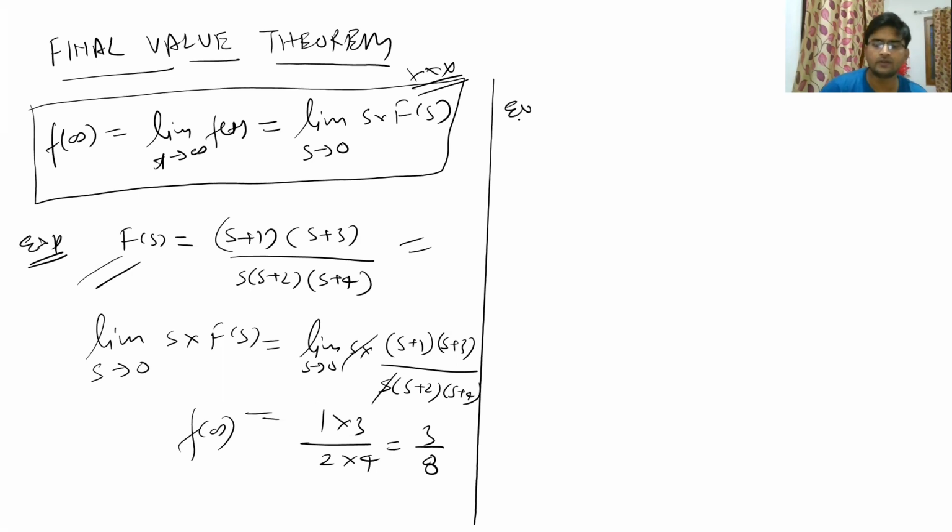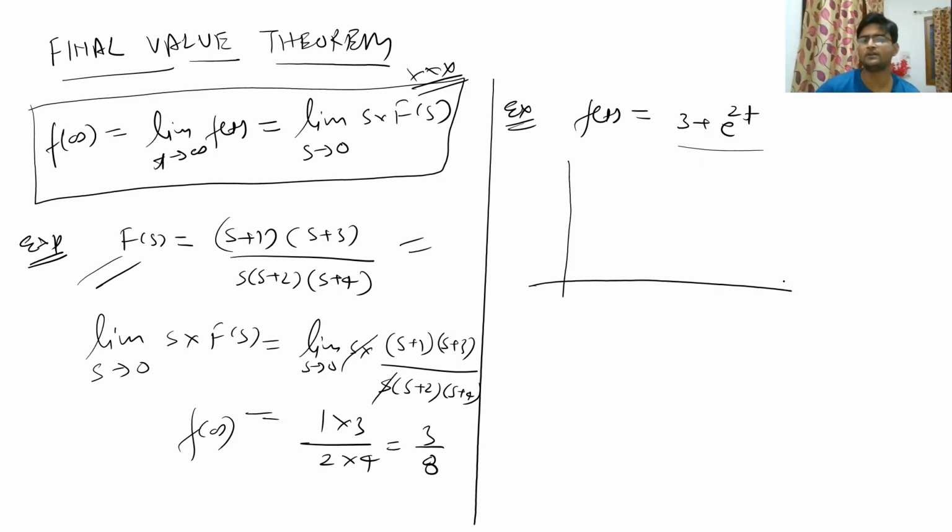Now let us calculate the final value of one more function. f(t) is equal to 3 plus e to the power 2t. So can you just imagine its graph in time domain? What will it look like? So let me just draw it to give you a real picture of this. So at time t is equal to 0, what will be the value of this function? It will be 3 plus 1 is equal to 4.